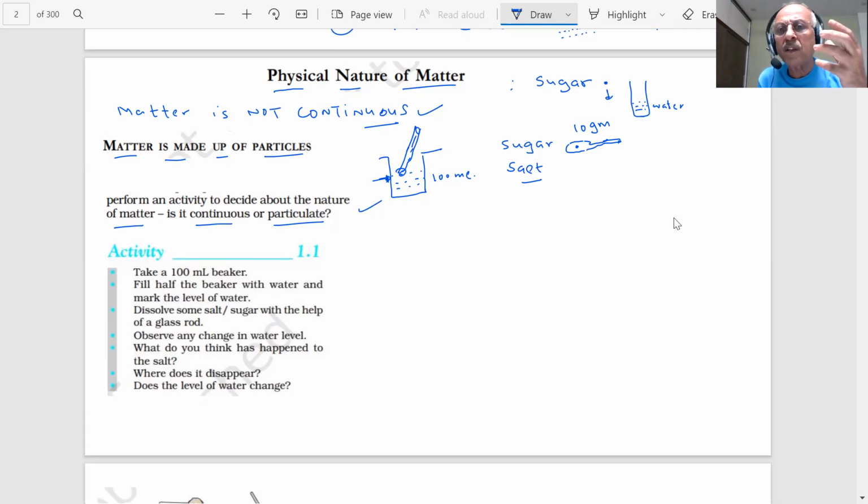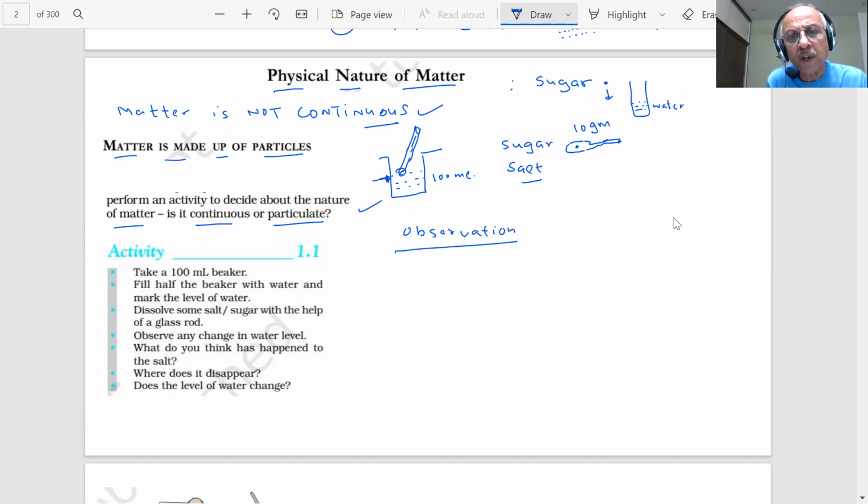What happened, student? There was sugar here, salt here. I stirred it. After stirring, what do you observe, student? Sir, it disappears.